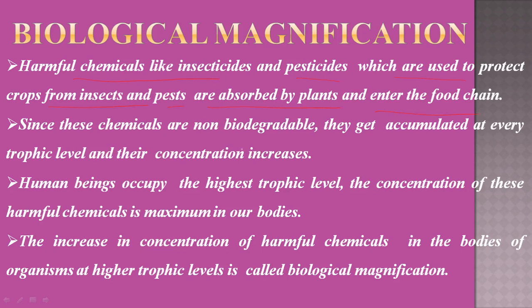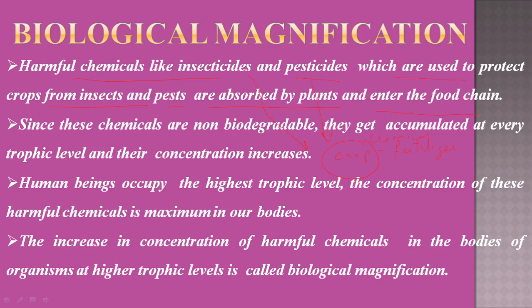This means that in the farmland, that is, in the area where we grow our crops, we use fertilizers, especially chemical fertilizers. They help in protecting the crops from different types of insects and pests which damage these crops, by which the production of the crop will be increased. But what is actually happening is that these insecticides and herbicides are not only protecting the crop, they are also absorbed by the crops.